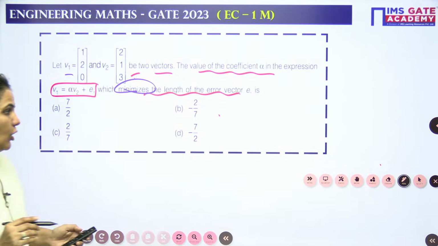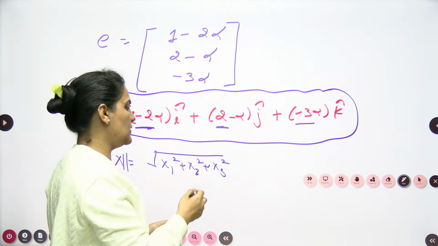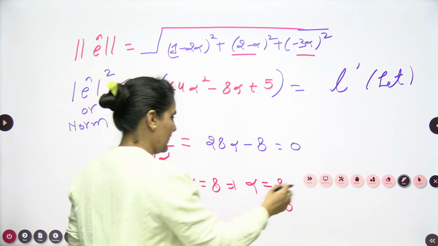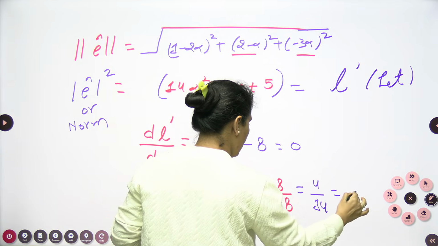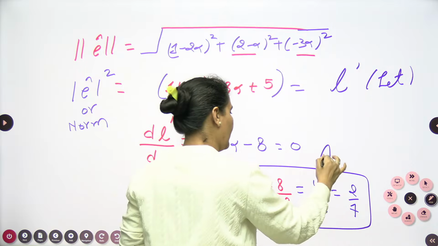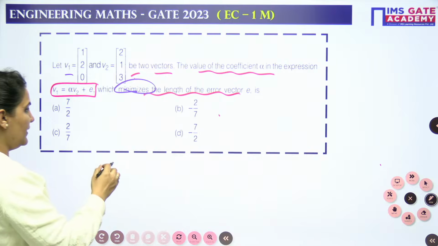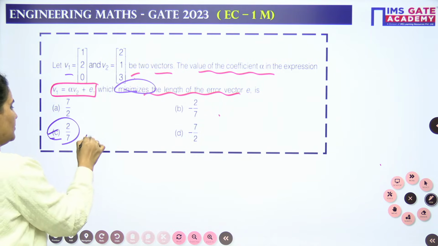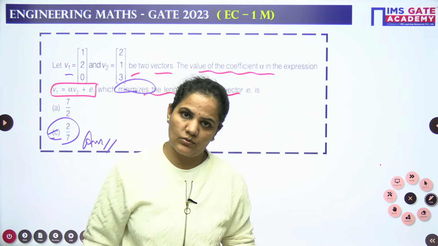Now we have options, but in the options it is written in another form. You can write 8 by 28 as 4 by 14, or directly as 2 by 7. This will be the required value of alpha, which I can see in option C, 2 by 7. So very easily we can approach it.